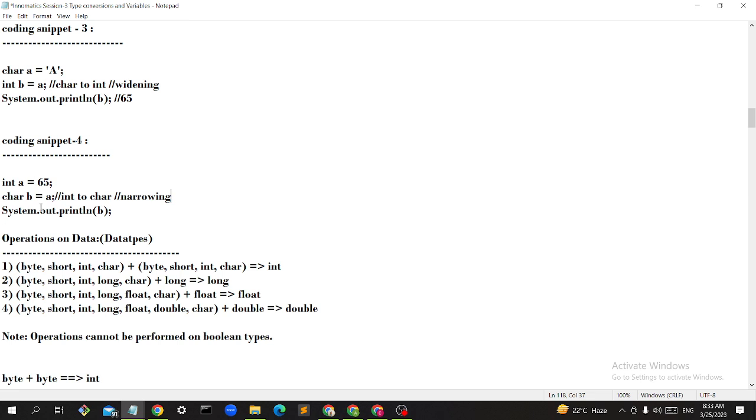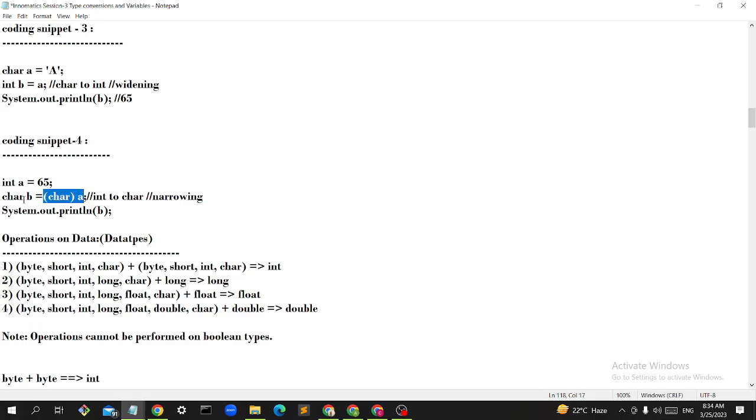Here, integer A is an integer type, right? You have given it inside the character type. So what does he need to write here? You need to write char, because you are converting. First, you need to convert int to char. Int to char means he is converting here.